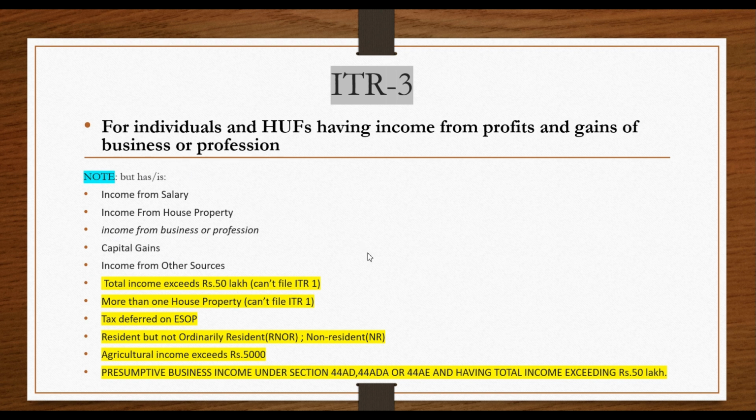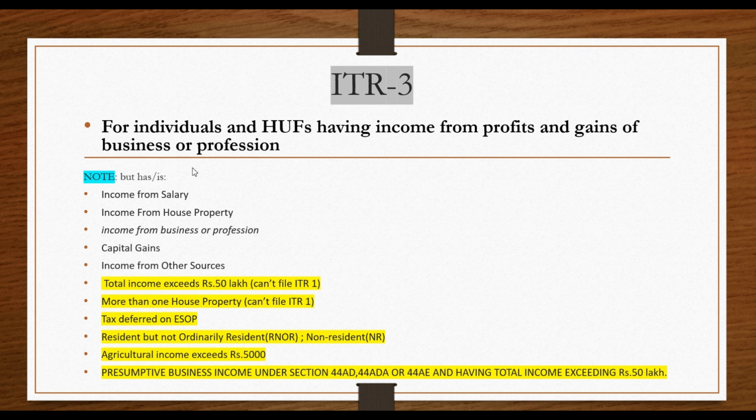If your total income exceeds 50 lakhs, you can't file ITR 1, so file in ITR 3. More than one house property, can't file ITR 1, so covered here. Tax deferred on ESOP, resident but not ordinarily resident, and non-resident, covered here.